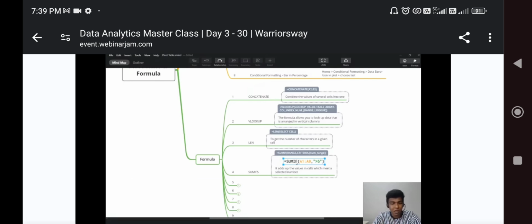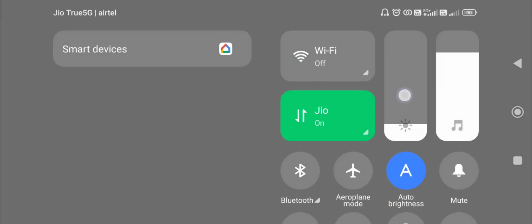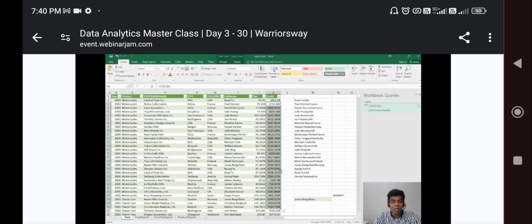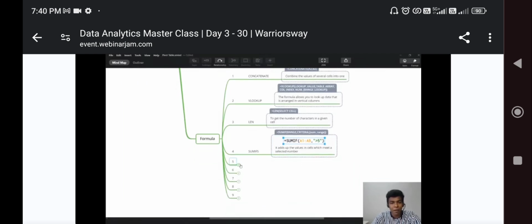Whereas if there is any condition, for example, if you have values like profit, and on the profit you want to add the complete values but include some conditions, for example, if the profit is greater than 100 rupees, then we need to add that amount. If you want to use such conditions, we can go for the SUMIF formula.